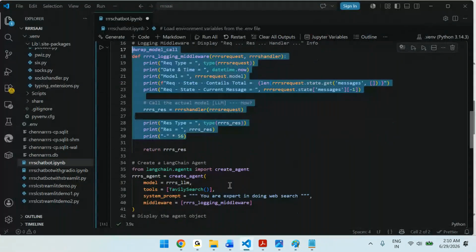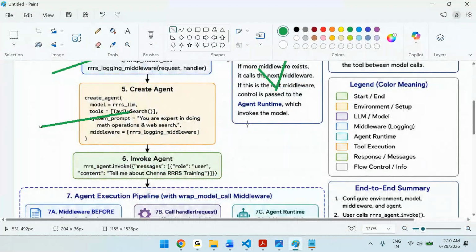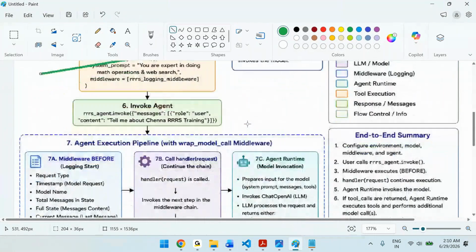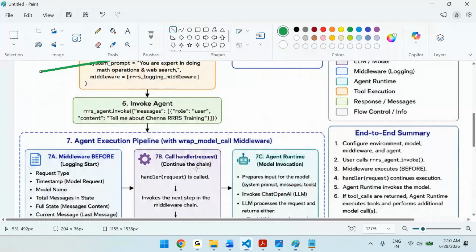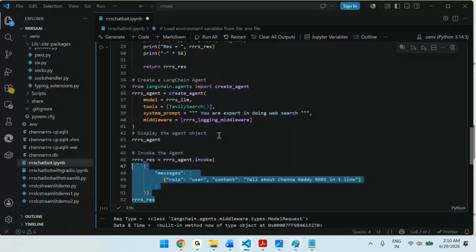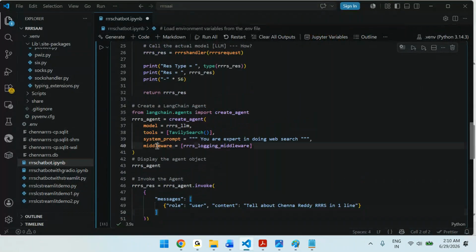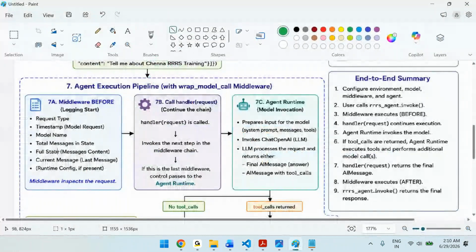Next, we have created the agent by passing the middleware. Then we have an invoke method. The invoke method internally calls this middleware, so it will go to the middleware.